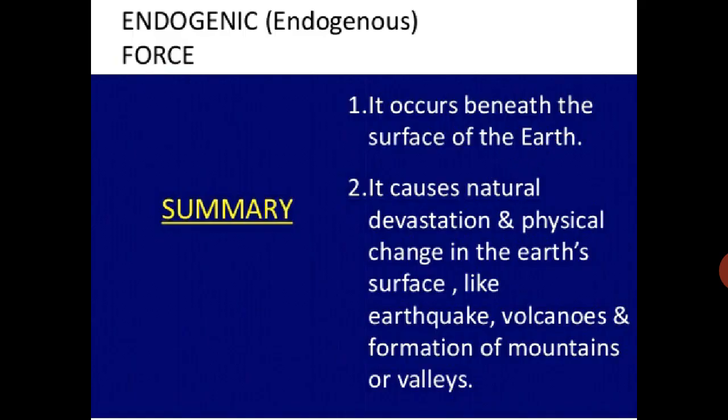Now we are saying endogenous force or endogenic force. It occurs beneath the surface of the earth. It causes natural devastation and physical change in the earth's surface like earthquake, volcanoes, formation of mountains or valleys. All such type of things are on the earth because of the endogenous force or endogenic force, and this force